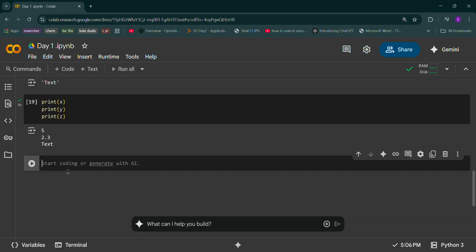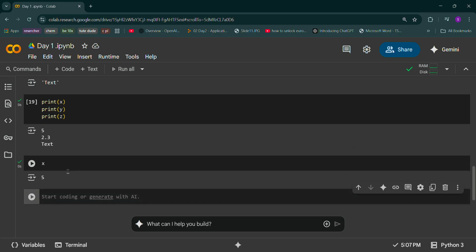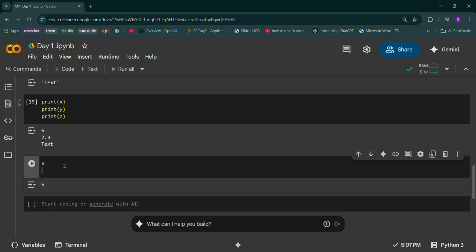Now you have printed and shown me, and without print, if I just write x here, as x has already been declared, meaning we have already given some value for x, and if we just write x without the print statement, yes, it will print.